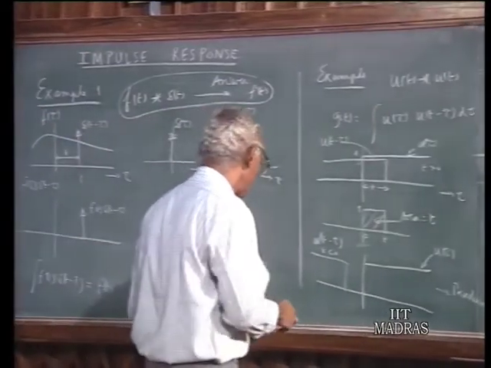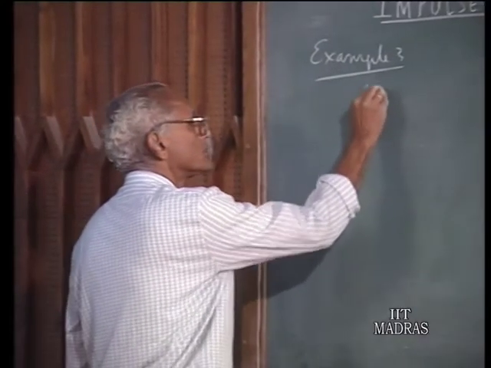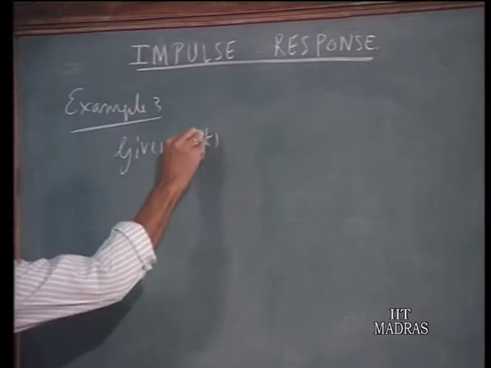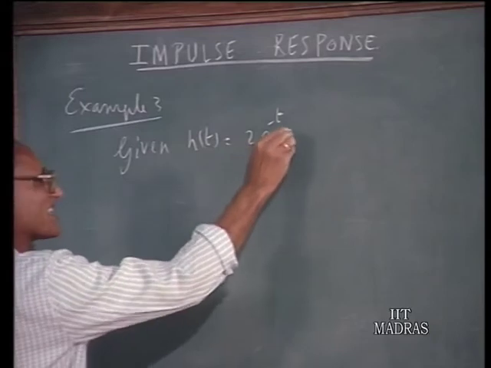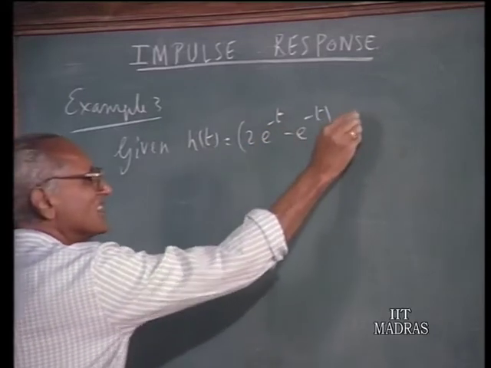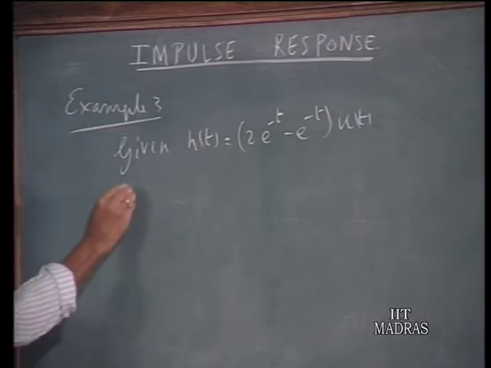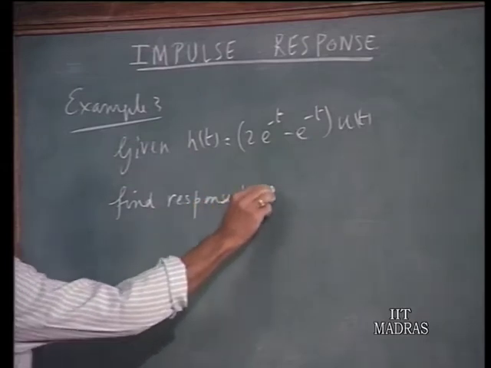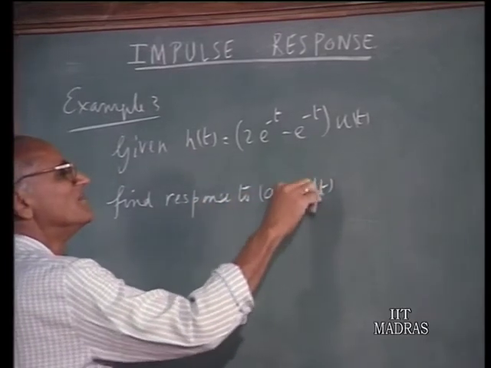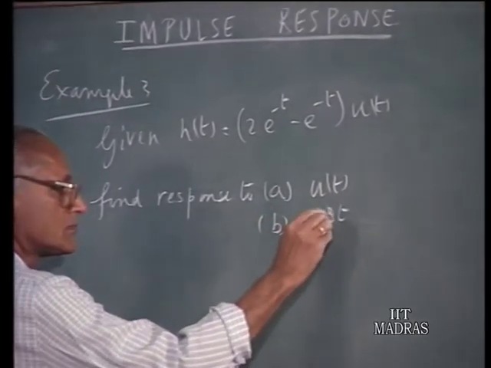Now, one more example. Given h(t) for the type of system that we are talking about is (2e to the power of minus t minus e to the power of minus 2t) u(t), for an initially relaxed linear time invariant continuous time system, find the response to (a) u(t), (b) e to the power of minus 3t u(t).